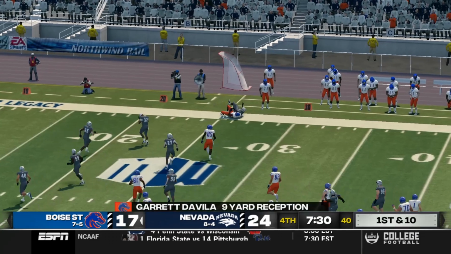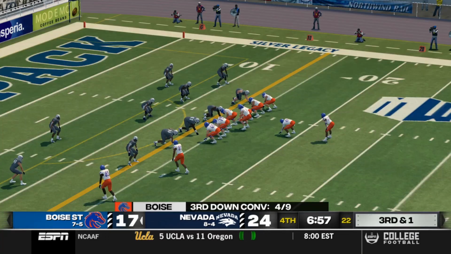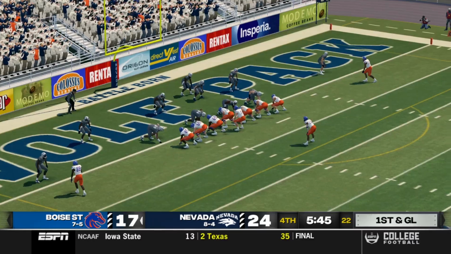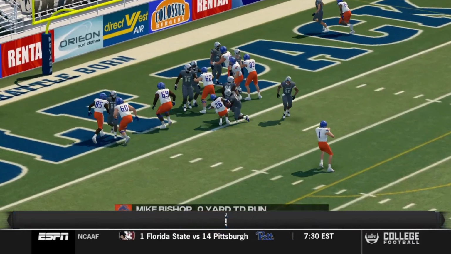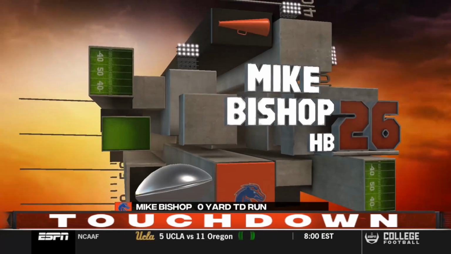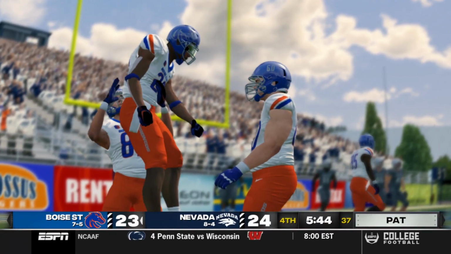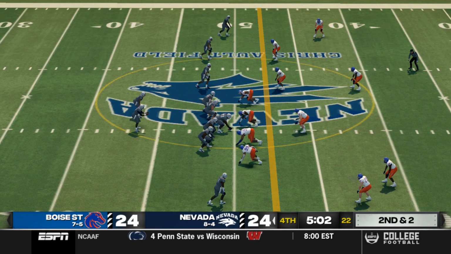7:31 to go. Garrett Davila with a 9-yard reception. That was a first down. Then on 3rd and 1, Mike Bishop doing just enough. And then Mike Bishop doing a little bit more as he gets the touchdown on the goal line. And Boise State has come back to tie the football game.